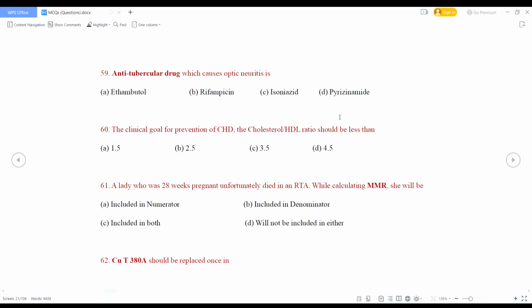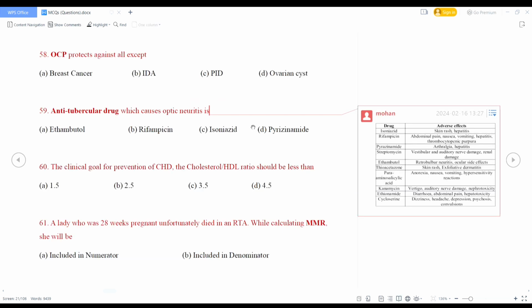Anti-tubercular drug which causes optic neuritis is ethambutol, rifampicin, isoniazid, pyrazinamide. Isoniazid causes skin rash, hepatitis. Rifampicin causes abdominal pain, nausea, vomiting, hepatitis, thrombocytopenic purpura. Pyrazinamide causes arthralgia, hepatitis. Ethambutol causes retrobulbar neuritis or ocular side effects.